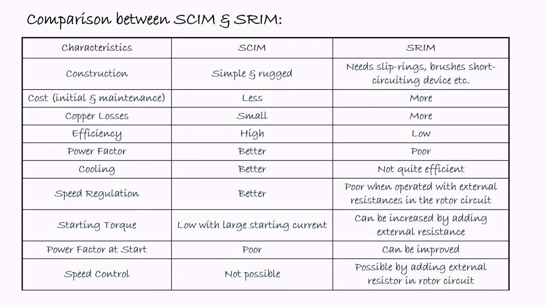As we know that there are two types of induction motor, that is the squirrel cage induction motor and slip ring induction motor. Let's see the comparison between these two types of motors. First one is the construction. In case of squirrel cage induction motor, it is very simple and rugged, whereas in case of slip ring induction motor, it needs some slip rings, brushes, short circuiting devices, etc.